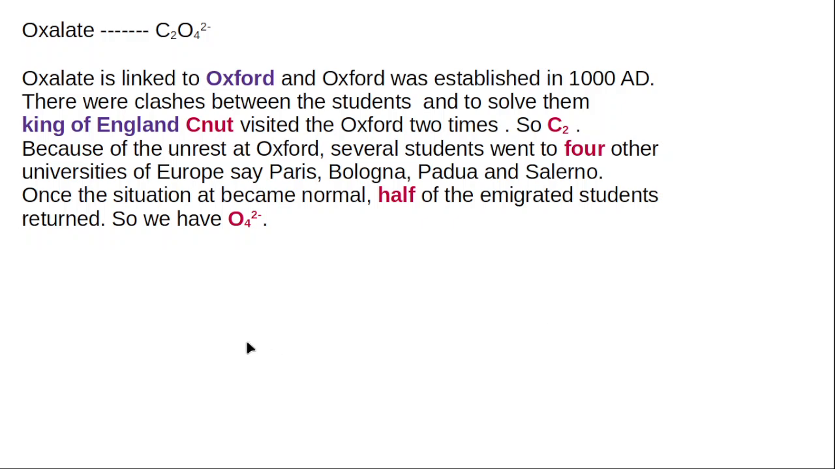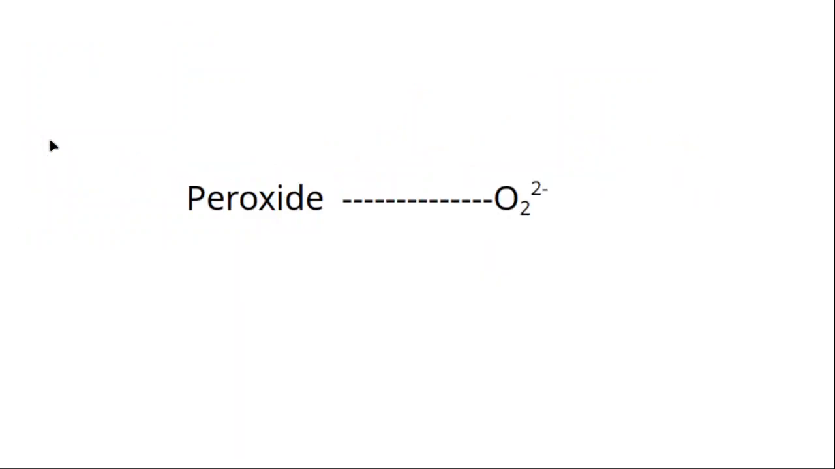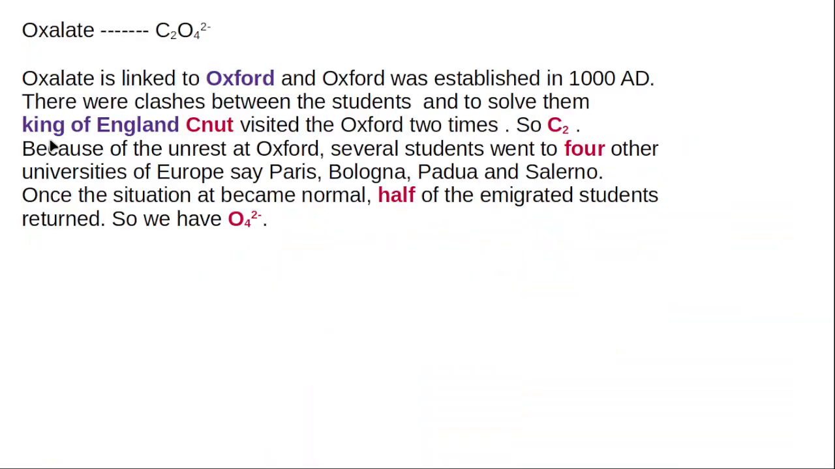Okay, next we come to oxalate. The oxalate formula is C2O4 2 minus. Oxalate is linked to Oxford. See, oxalate is linked to Oxford. See that.